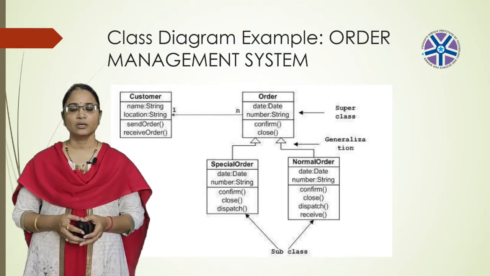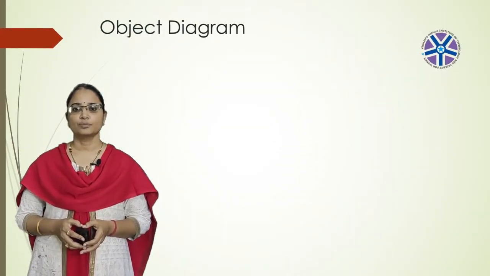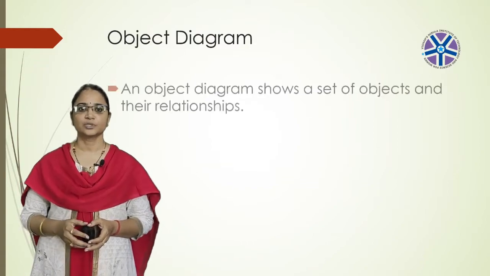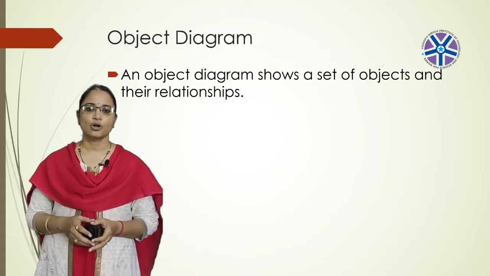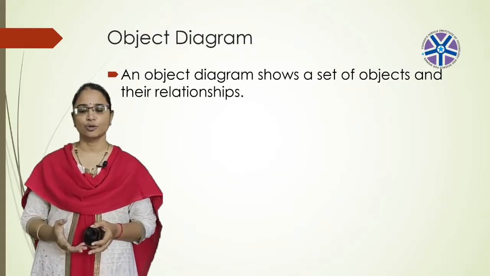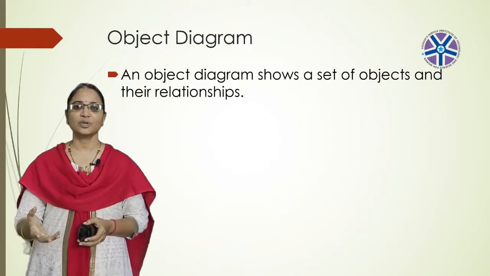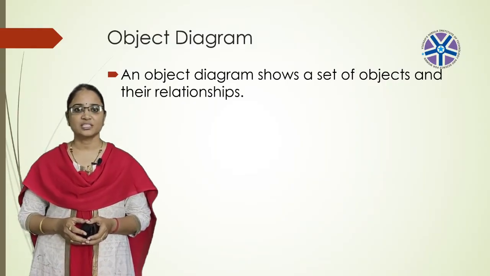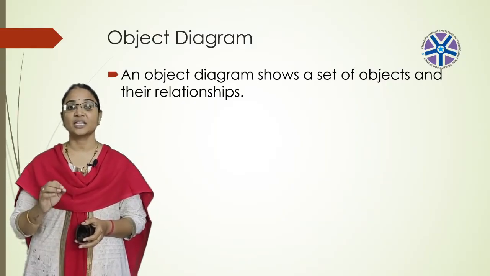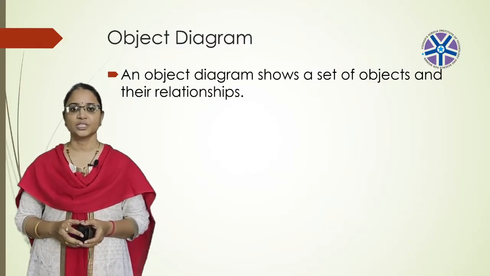Next, coming to the object diagram. An object diagram contains a set of objects and their relationships. It represents the static instances of things found in the class diagram. As I already told you, a class is a collection of objects and an object is an instance of a class. So an object diagram can be an instance of the class diagram. An object diagram describes the static structure of a system at a particular time, at one instance.